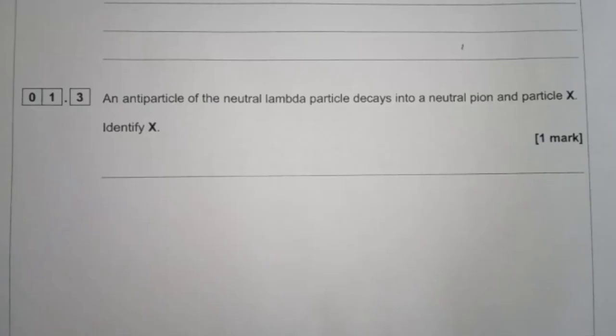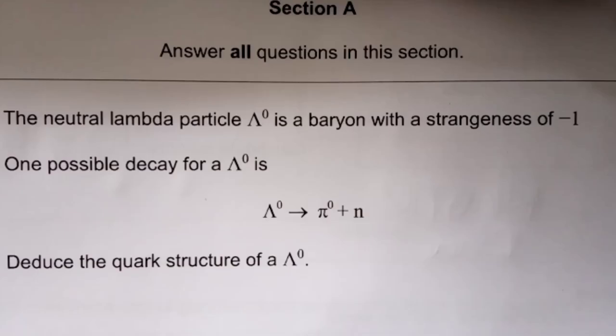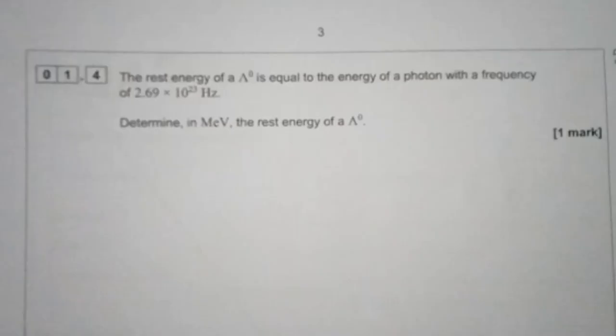Okay. Let's move on. I don't get this question. An antiparticle of the neutral lambda particle decays into a neutral pion and particle X. Identify X. Well, there's no X in the equation. There's only Λ, π, and N. So this is a trick question. Of course, AQA, they're giving me bloody trick questions.